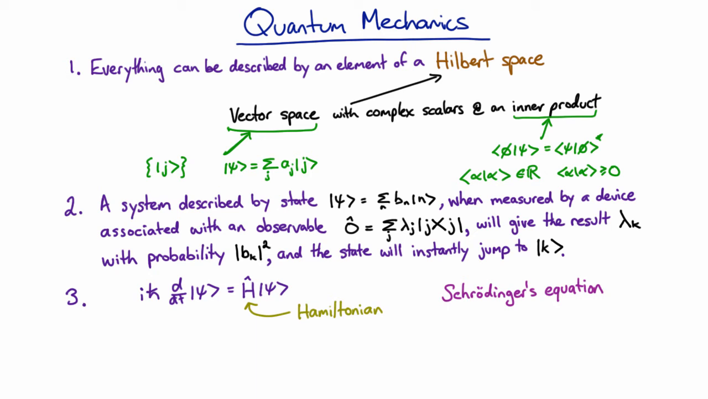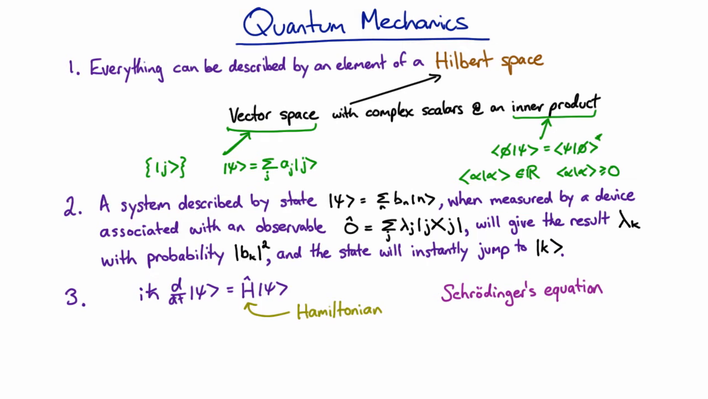So every physical system in the universe can be described by an element of a Hilbert space because it can be in a superposition state. But if we measure that system, then it will probabilistically jump to an eigenstate of the relevant observable. And if we don't measure it, then it will evolve according to Schrödinger's equation.